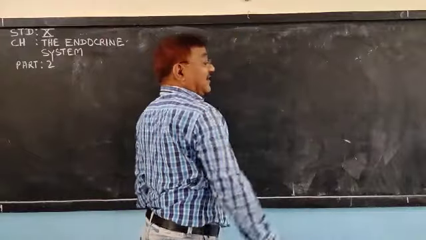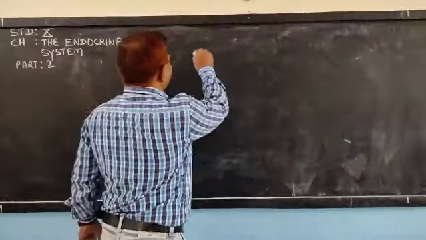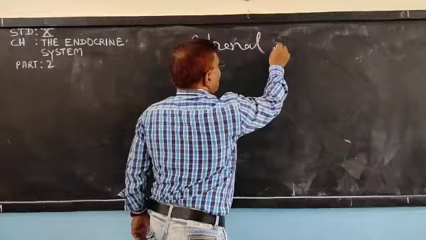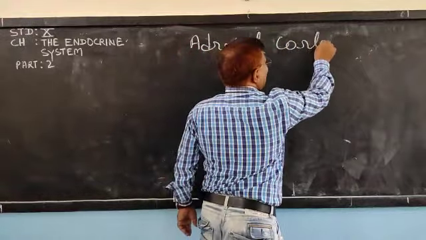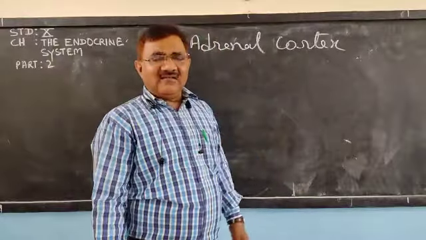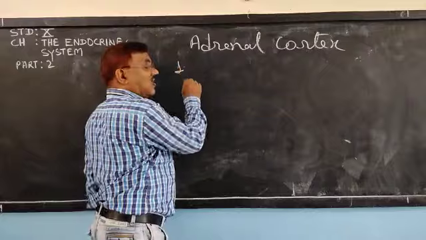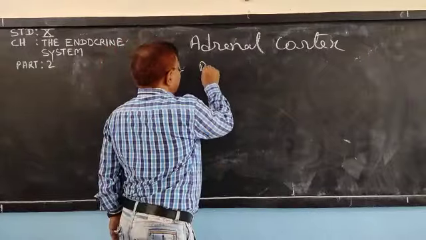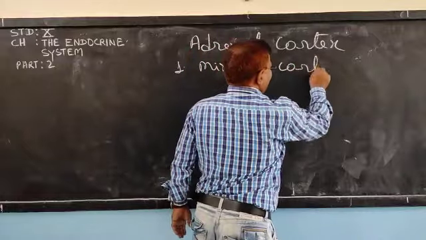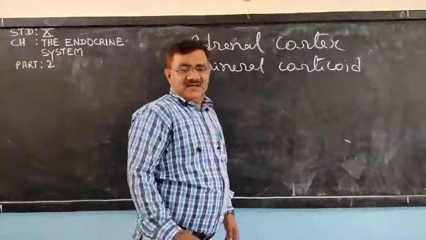Okay, and very interesting thing to know about the adrenal cortex. Adrenal cortex, part of adrenal gland, releases two hormones. One is mineralocorticoid, naturally the word mineral is there.